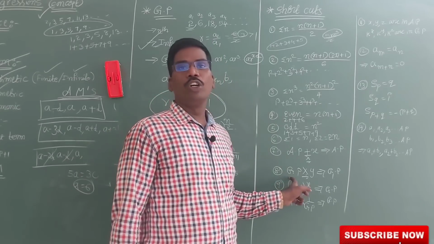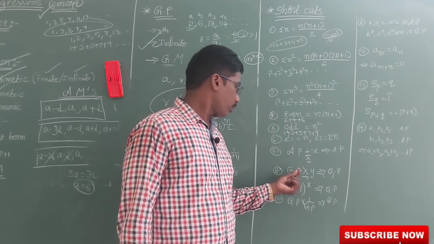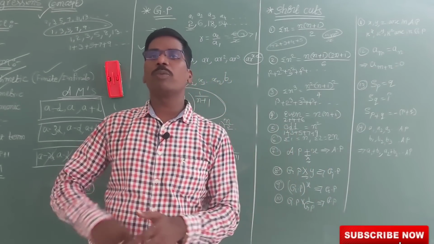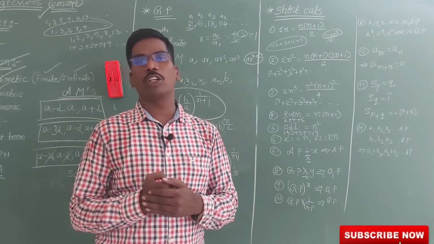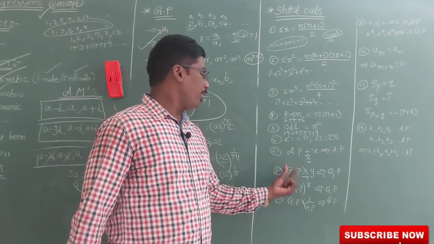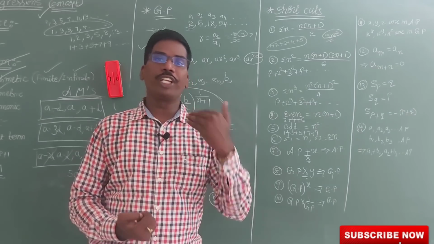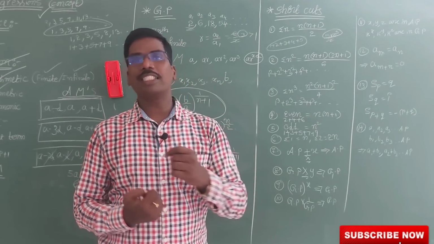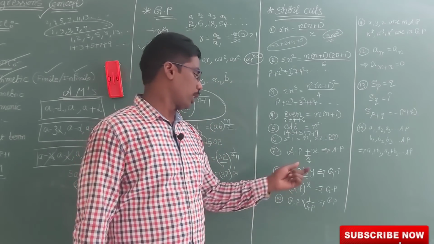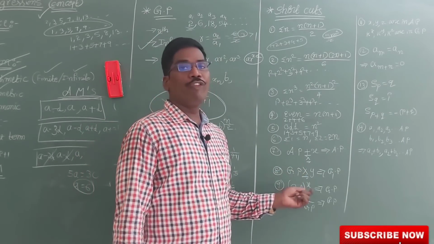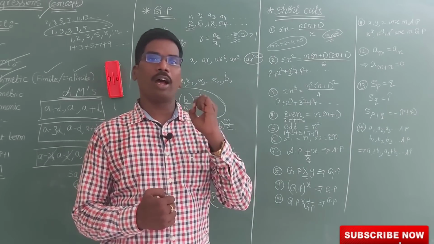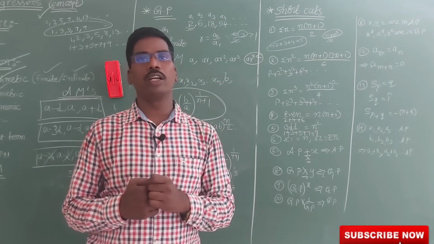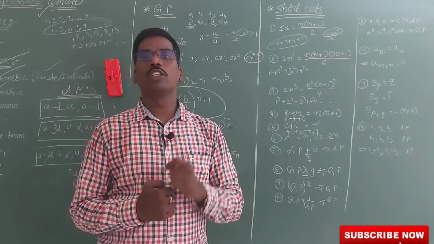Now, coming to geometrical progression. If you take any geometrical progression and multiply with any number, the resulting sequence is also a geometrical progression. And if you divide with a fixed number, then the resultant is also a geometrical progression. One more thing: if you take any geometrical progression and raise every term to the same power, the same exponent, then the resultant is also a geometrical progression.